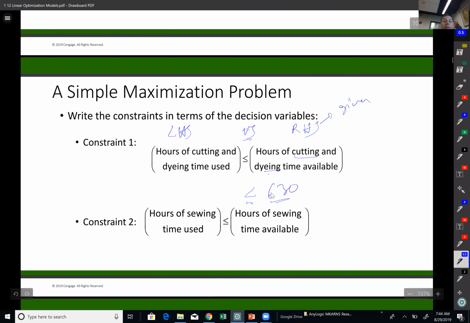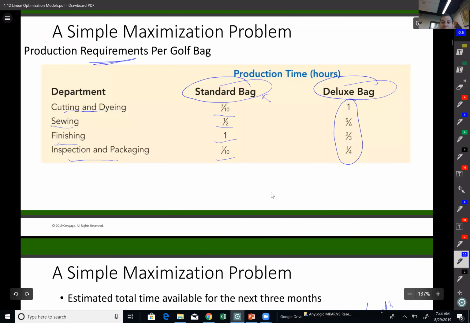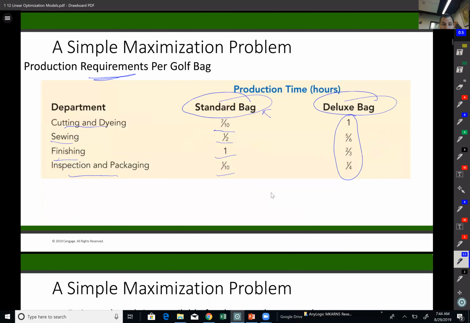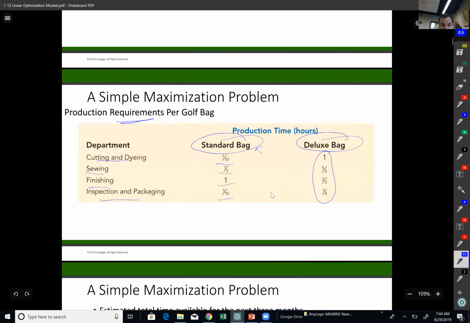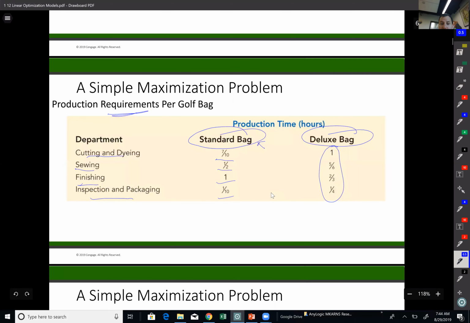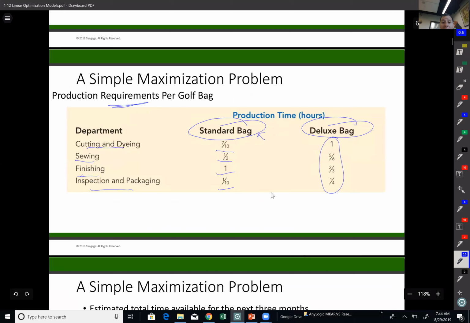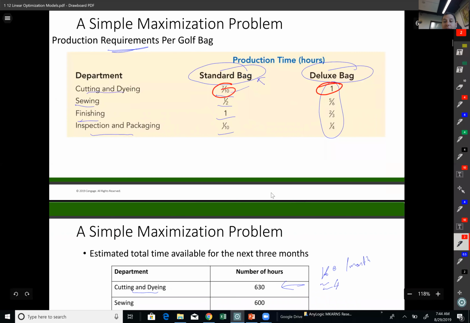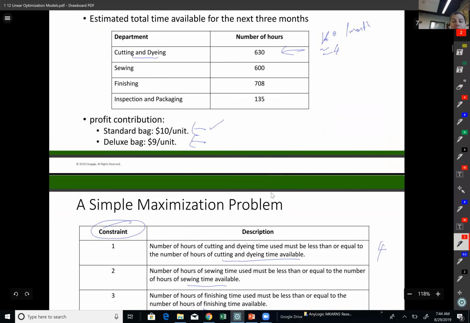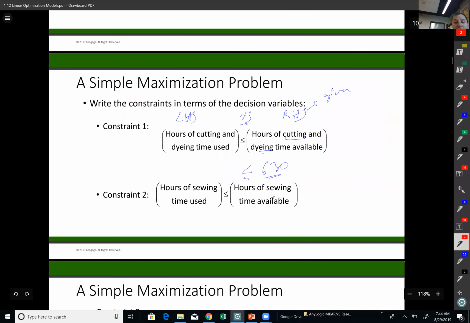And also it was given in the slide number, what's the number here? 6, I believe. That if I produce a standard bag, I need 7/10 of an hour, and if I use deluxe bag, I need 1 hour. So if I plug in those numbers, 7/10 and 1, this is how my constraint looks like. 7/10 of an hour times the standard production amount, right?